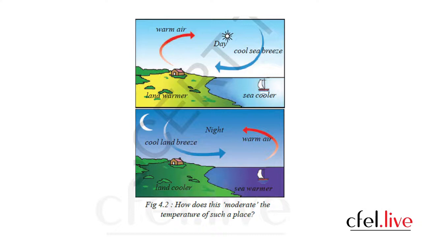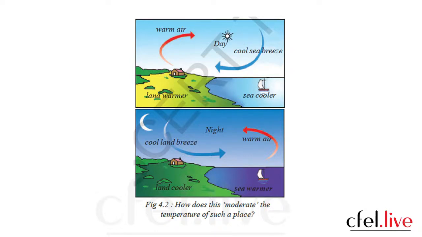That impact will be there during nights. So the coldness of the sea breeze decreases the extreme heat over the land during the day, and during nights the water gives warm air which balances the coldness over the land.